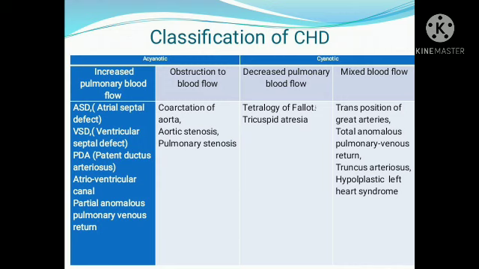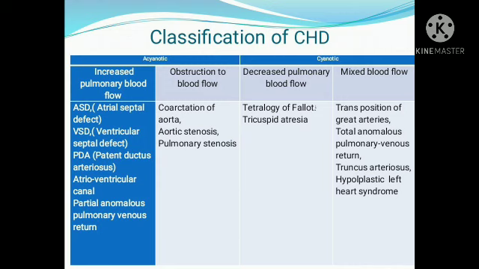So that is the total anomalous pulmonary venous return. No direct communication between the pulmonary vein and the left atrium. Instead it goes to the right side of the heart. Again deoxygenated blood is coming back, and it is causing trouble. So that is why it causes cyanosis in children.